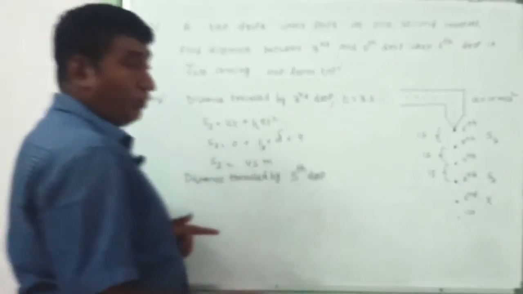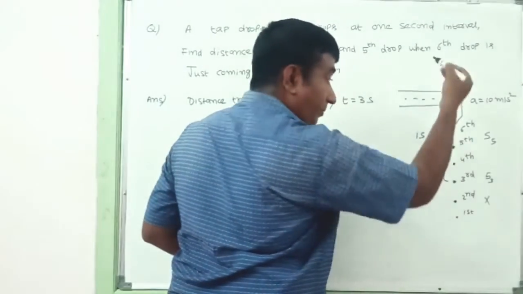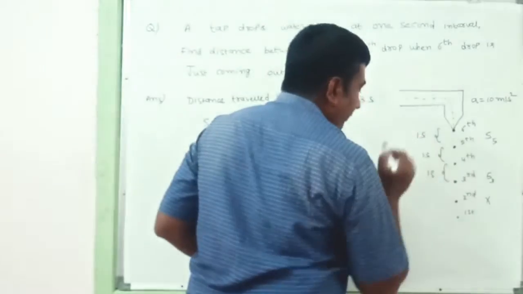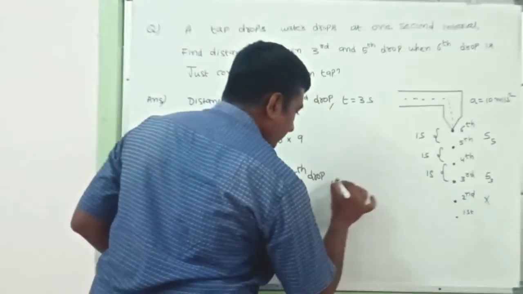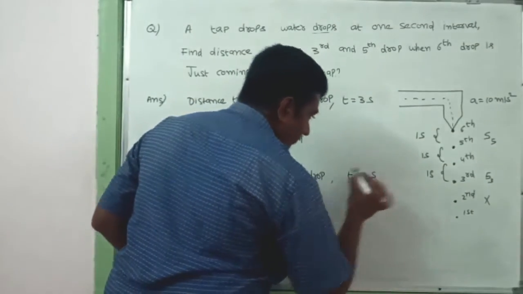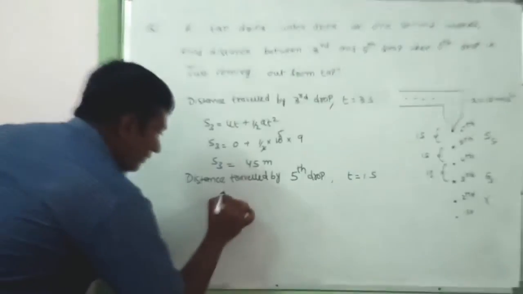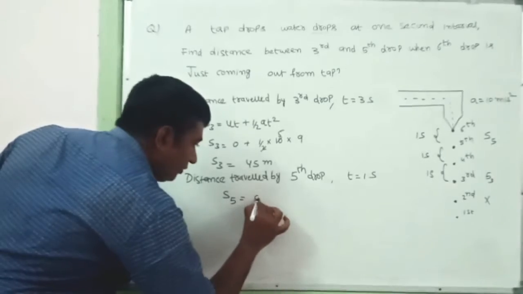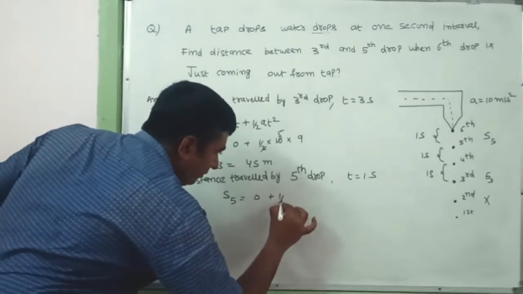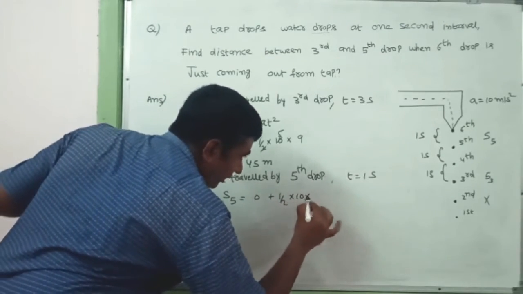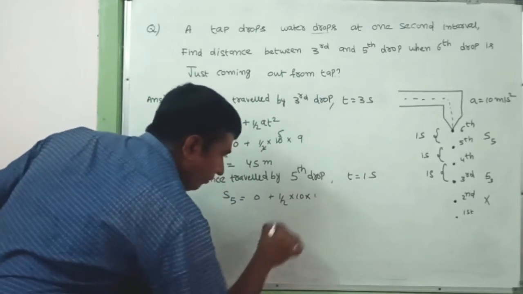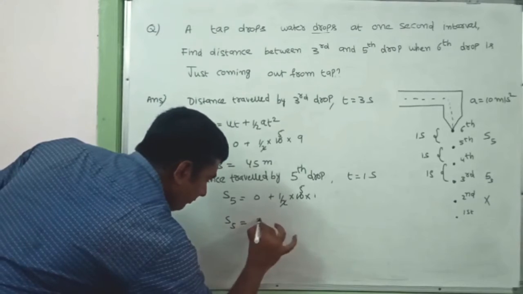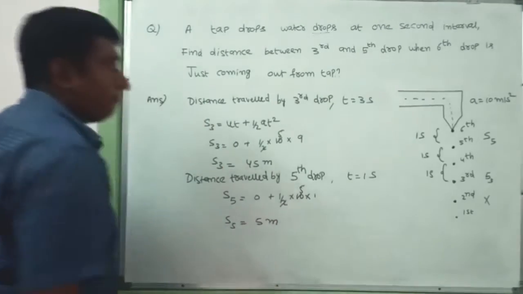After the fifth drop, what will be the sixth drop? Just it is coming out, but it does not fall. So from here to here it will take 1 second. So here t is equal to 1 second. With the help of this, S5 is equal to u value is 0, 0 into anything is 0, plus half into 10 into 1 square is nothing but 1. So S5 will travel 5 meters.